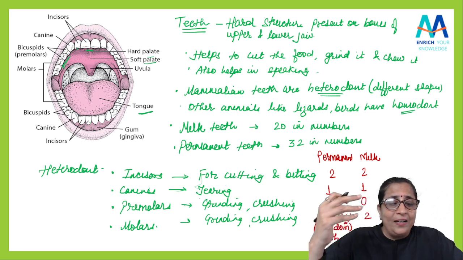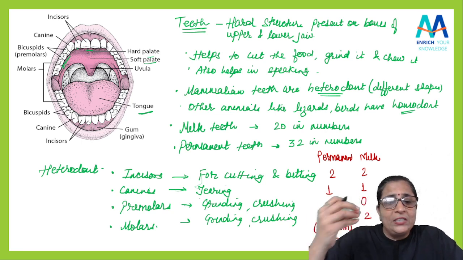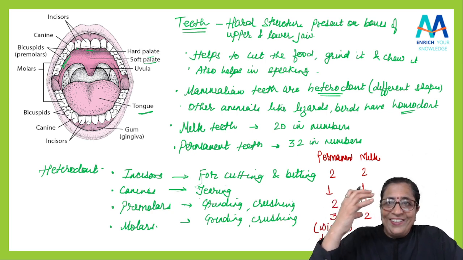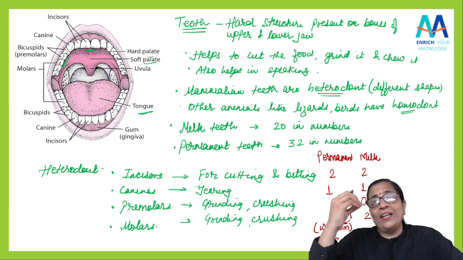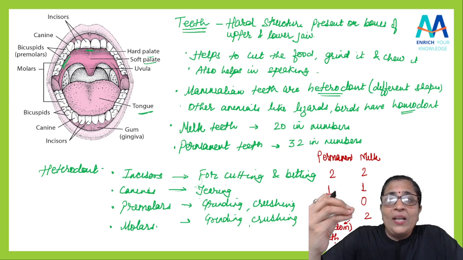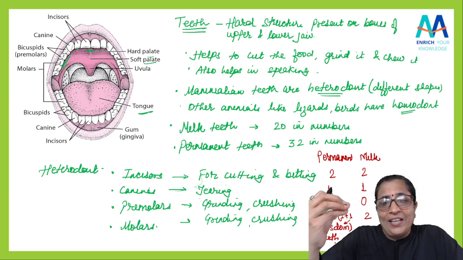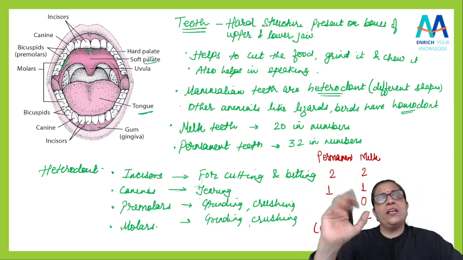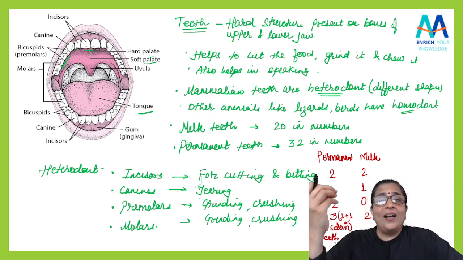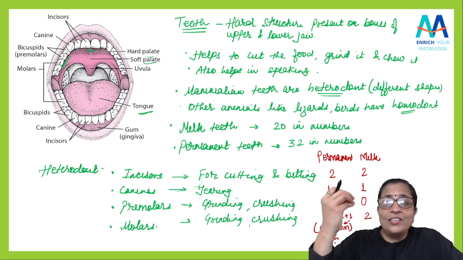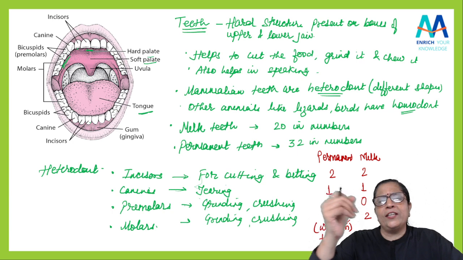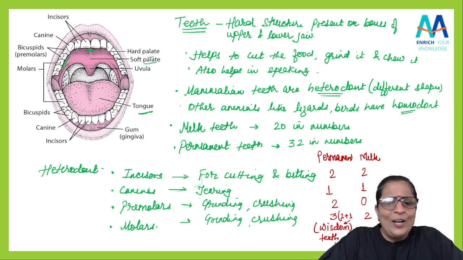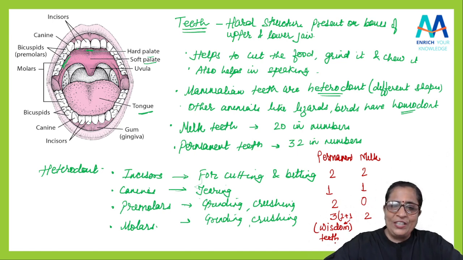So when an adult is formed, the human reaches maturity. Now the human has become a matured person, right? When we are 17 to 20 years old, this molar comes. That's why we say that it is a wisdom tooth. It is considered that at that age we become wise. That's why it is called a wisdom tooth or wisdom teeth. I hope this is clear, students.